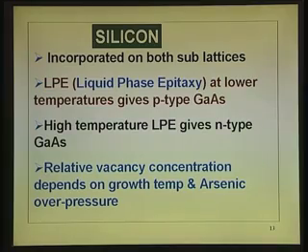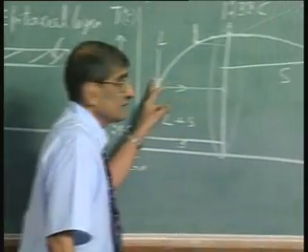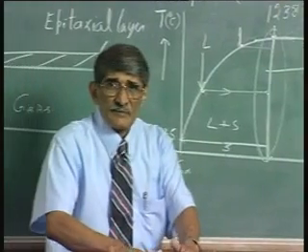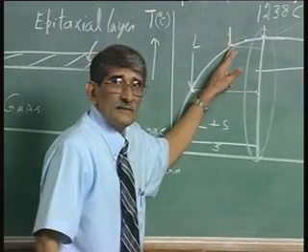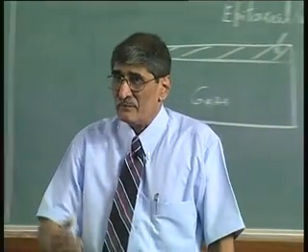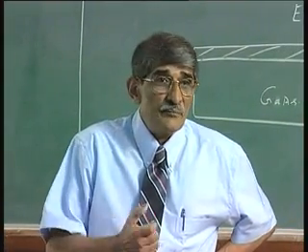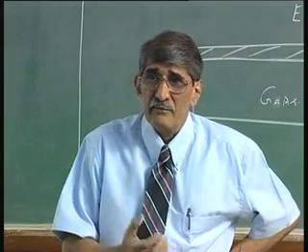You grow up to a certain depth at that temperature, then suddenly jack up the temperature quickly, and you will get n type. So, you can get a p-n junction. In fact, light emitting diodes of that nature can be made. You can get very high purity material with liquid phase epitaxy.